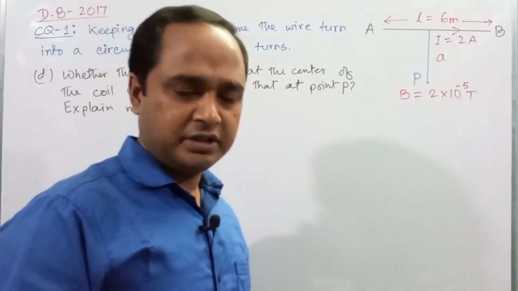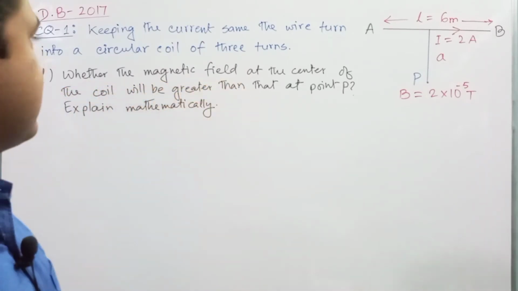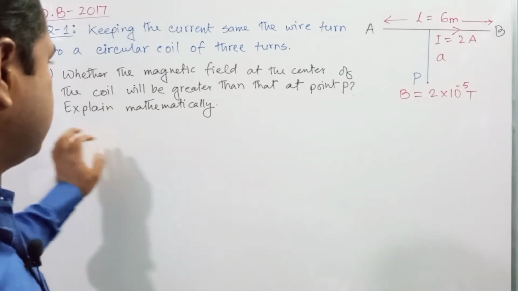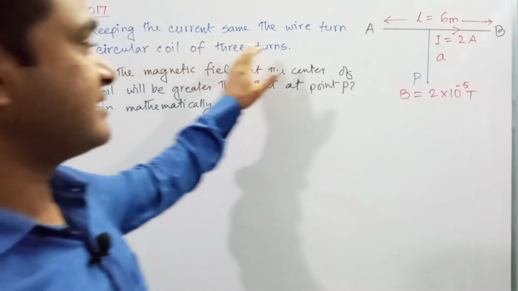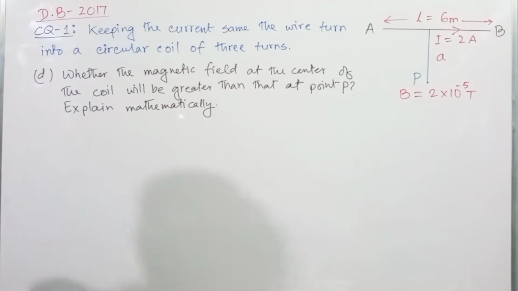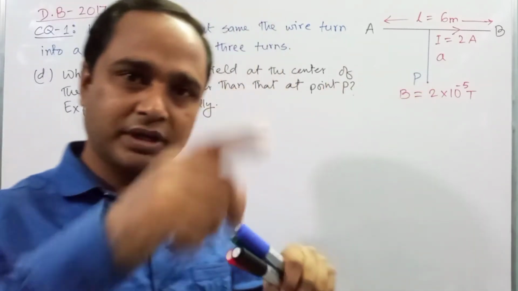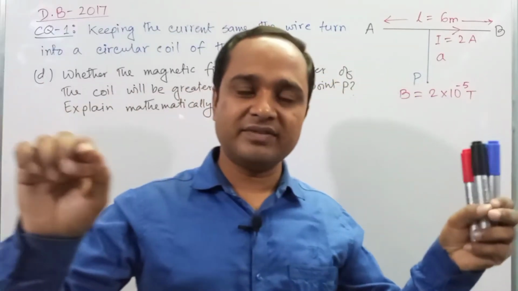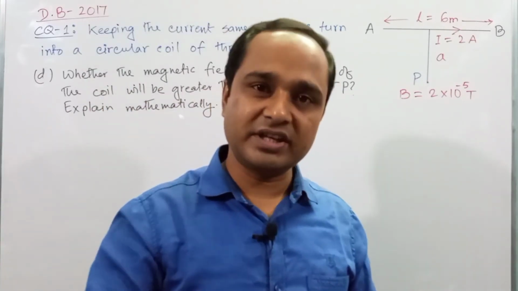Student, in question D they said that whether the magnetic field at the center of the coil will be greater than that at point P, explain mathematically. Initially they said that keeping the current same in the current carrying conductor, the wire turned into a coil of 3 turns. Here initially the wire was a straight wire, then that wire turned into a circular coil of 3 turns.